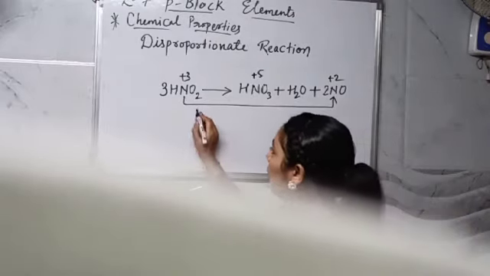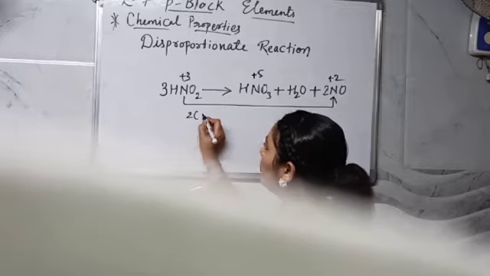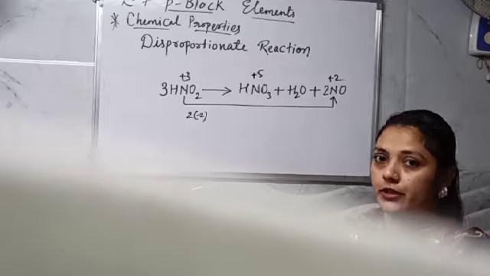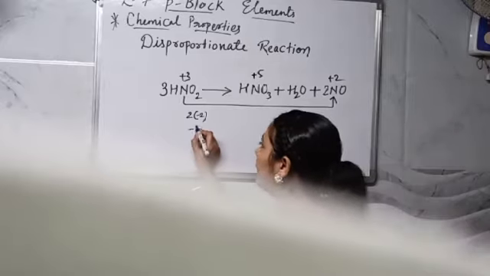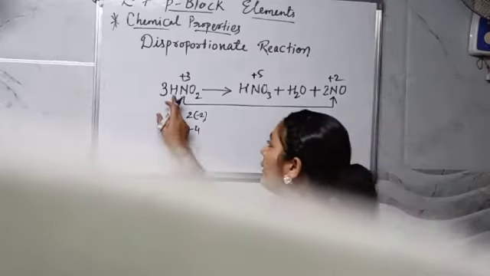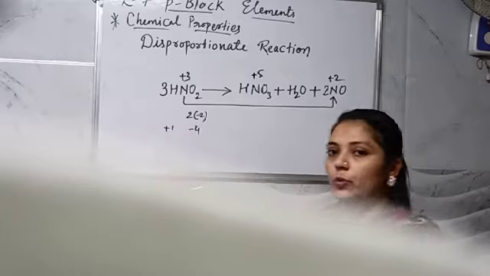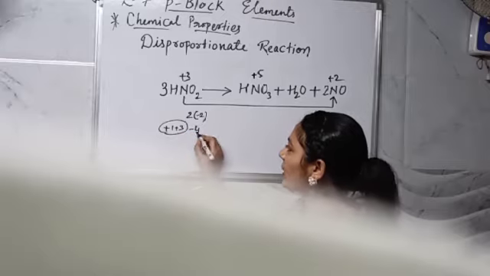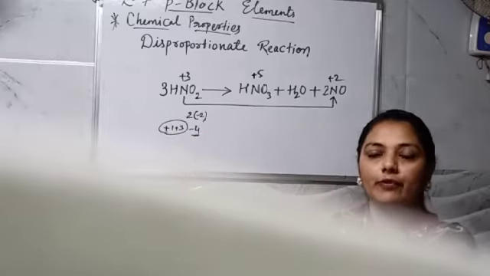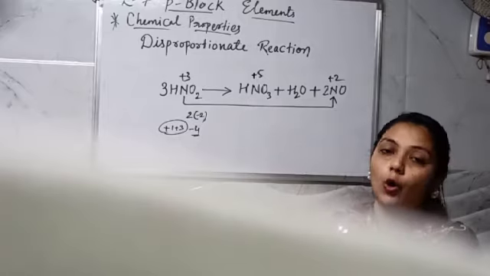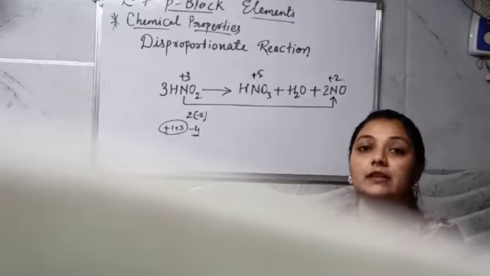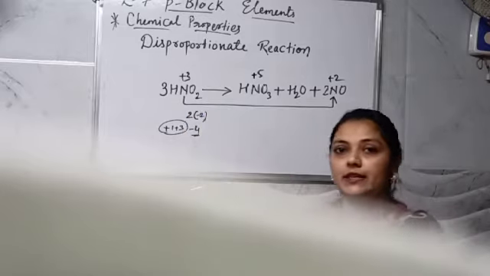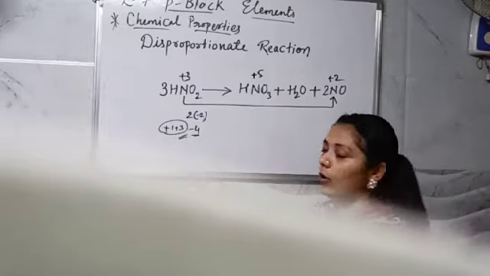So dear student, oxygen, 2 into minus 2. One of the oxygen is having minus 2 charge. So we are having 2 oxygens, means total we are having minus 4 charge over here. Hydrogen is having plus 1 charge over here. So we need to cancel it off. So if we are having plus 3 charge, then only plus 4 and minus 4 will be cancelled off and you will be having 0 overall charge. Overall, any particular compound should have the charge 0. I hope you have studied this in class 11th. So we say that plus 3 oxidation number is over here. I hope you got the idea how we got it.